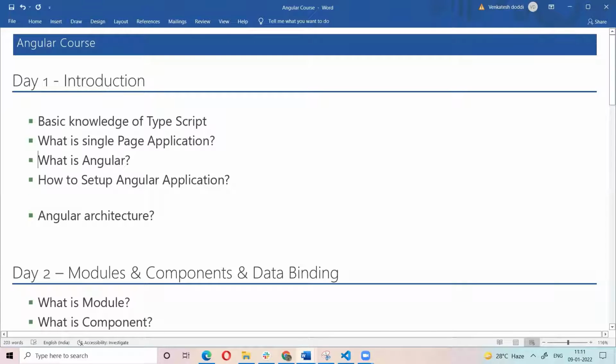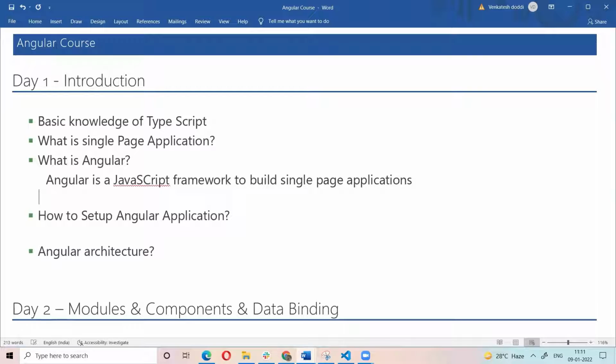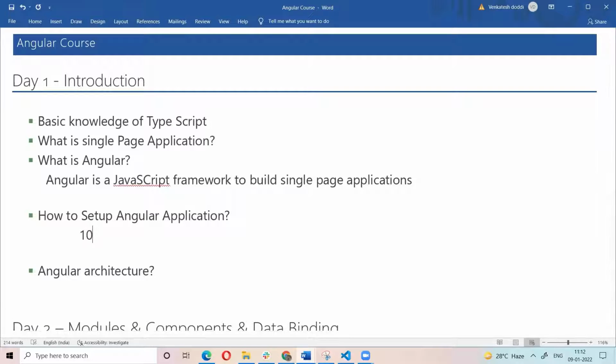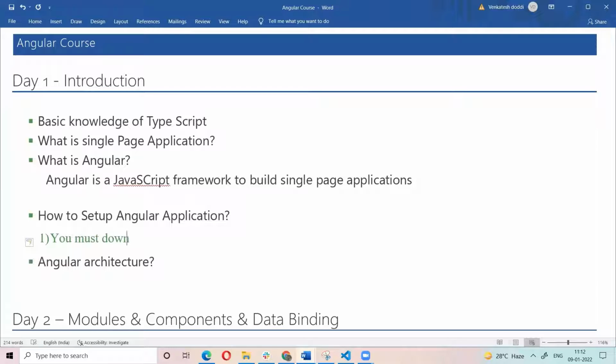Angular is a JavaScript framework to build single page applications. Now, how to set up an Angular application in our system? For that, first you must download the Node software from nodejs.org.